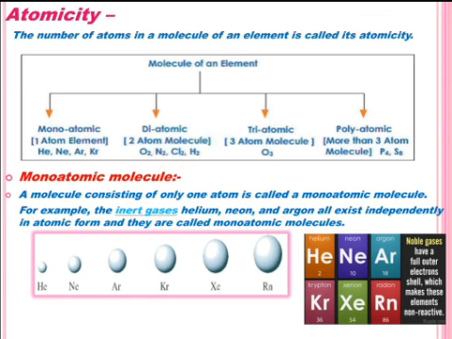If it consists of three atoms, we call it a triatomic molecule. And if it consists of more than three, that is 4, 5, 6, 7 atoms, we call it a polyatomic molecule of an element. Now let us see all these molecules of elements one by one.